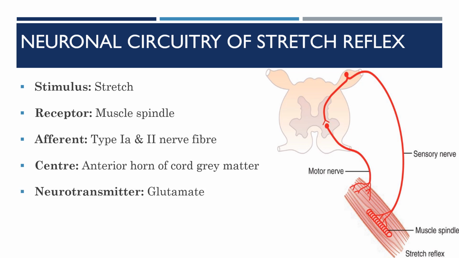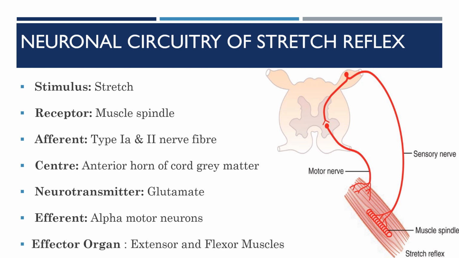The neurotransmitter here is glutamate. The efferent limb, the efferent nerve fiber, is the alpha motor neuron. It leaves the spinal cord through the ventral root, reaches the skeletal muscles and supplies the skeletal muscle fibers. Finally, the effector organ: both the extensor and the flexor muscles exhibit the stretch reflexes.